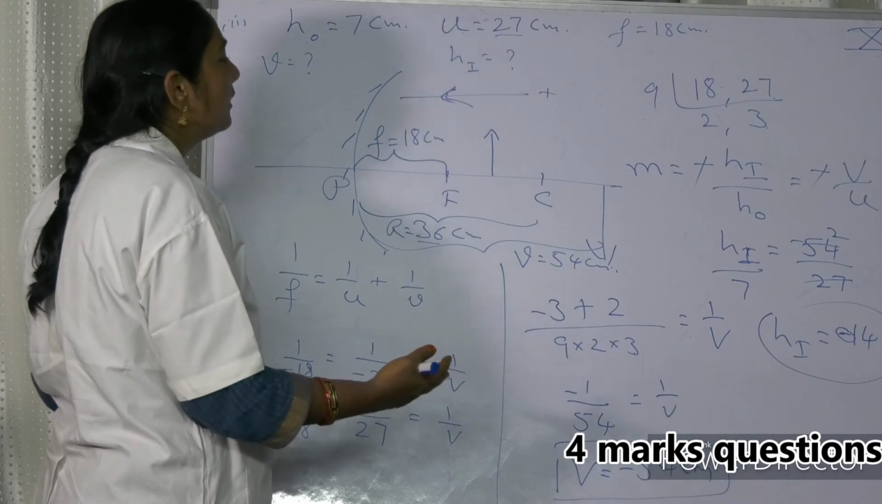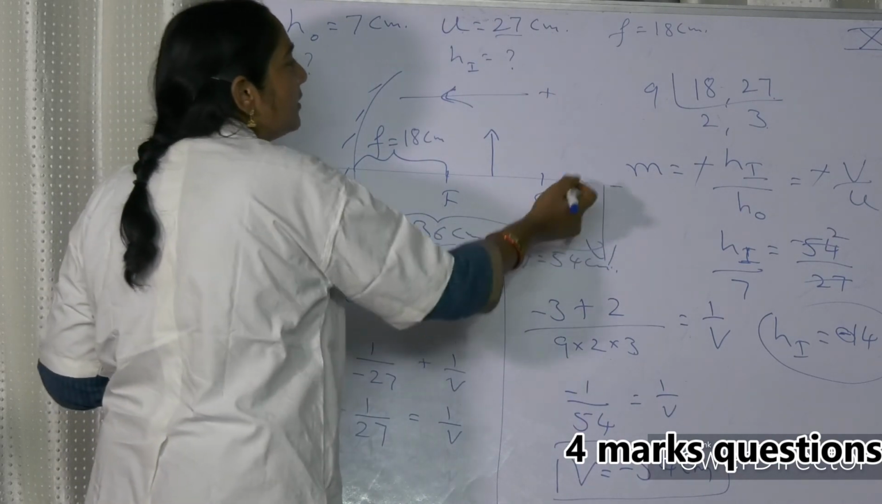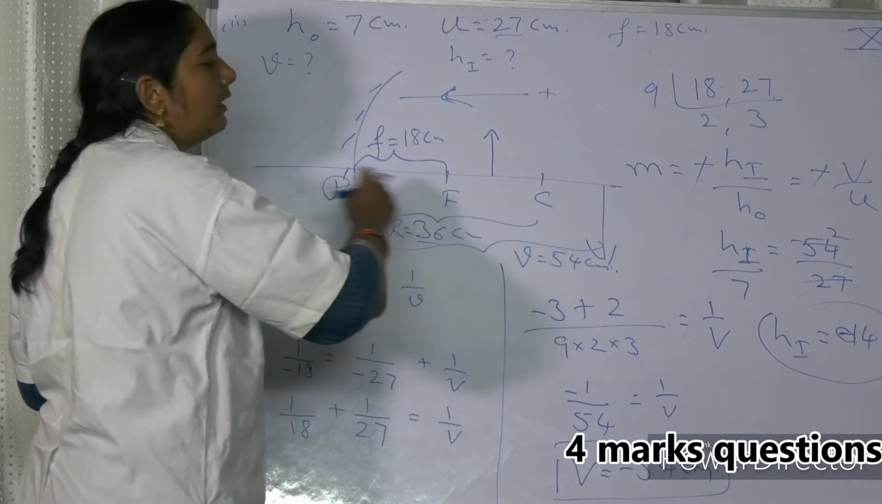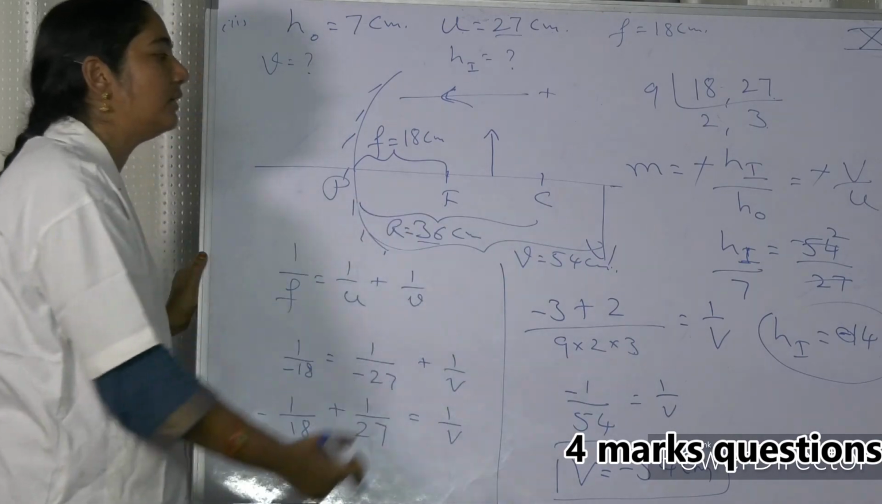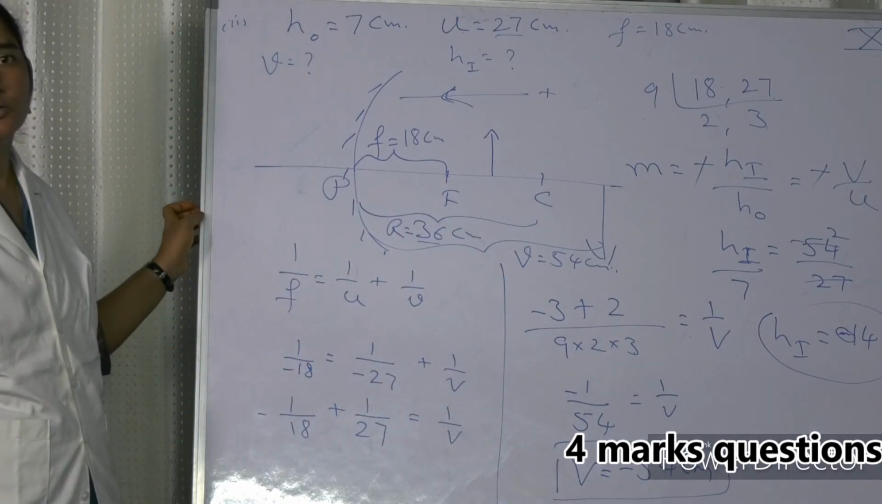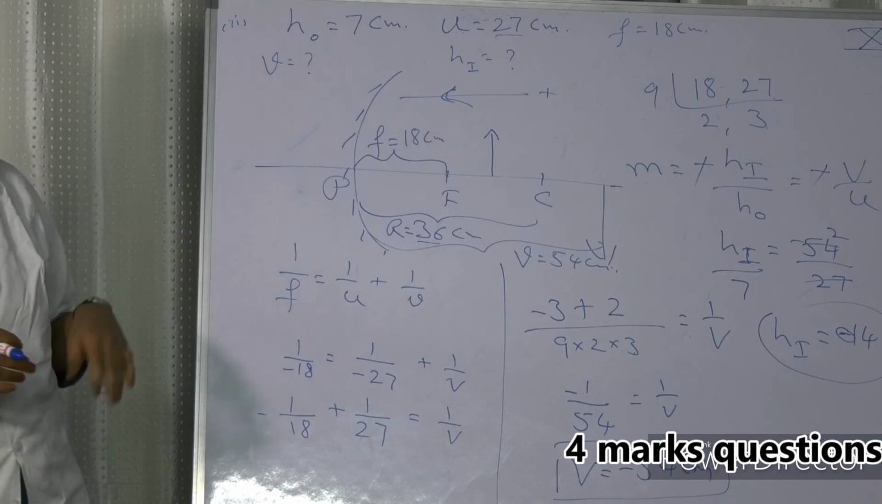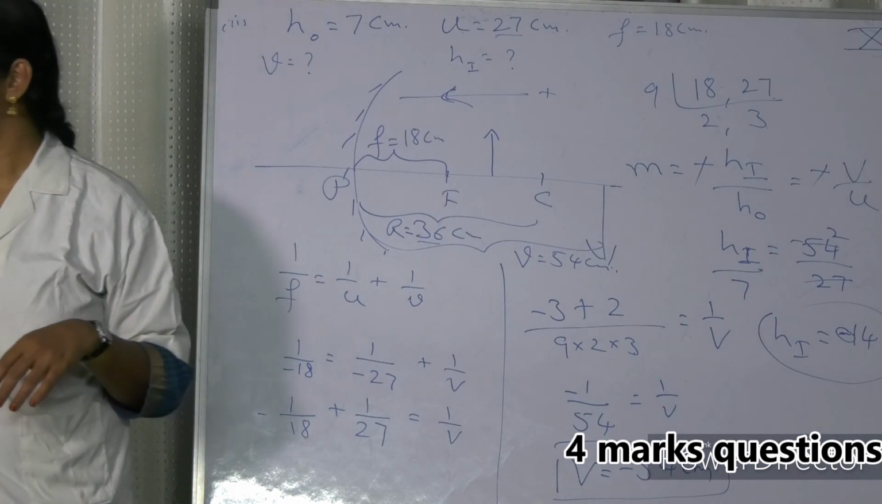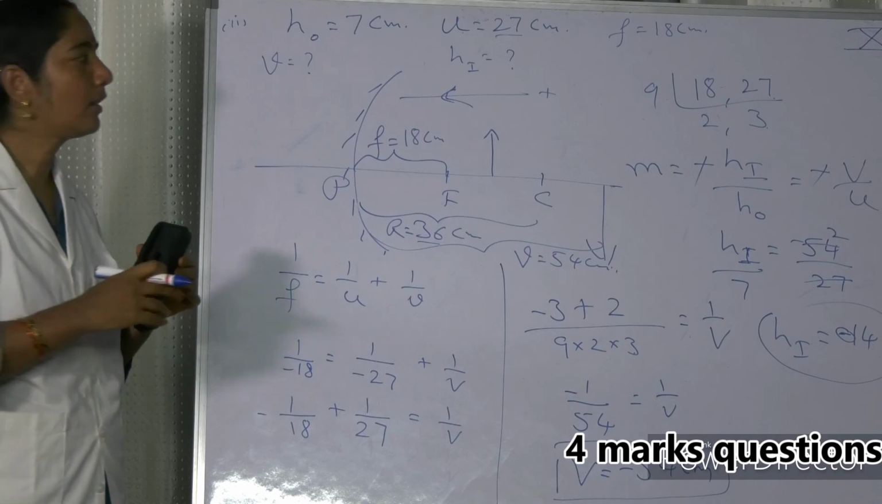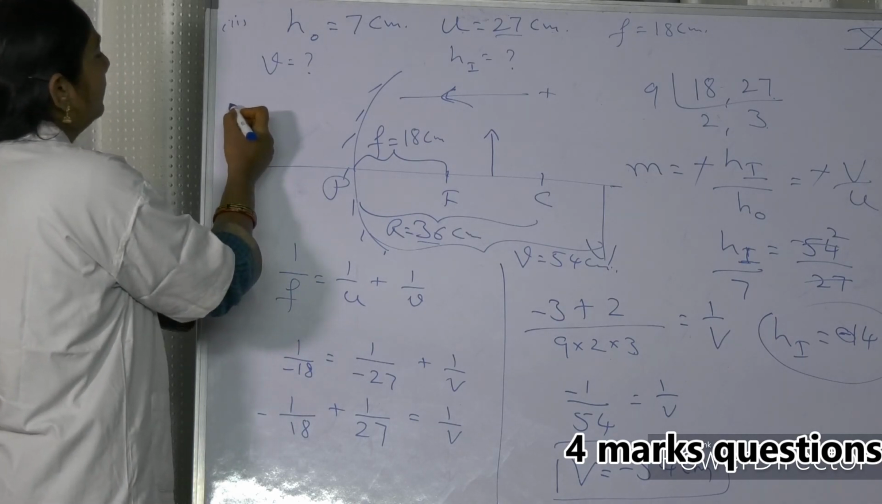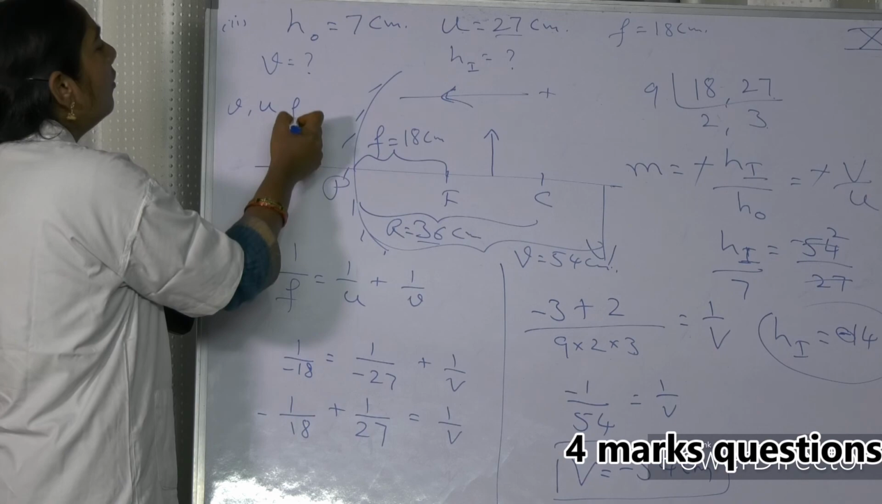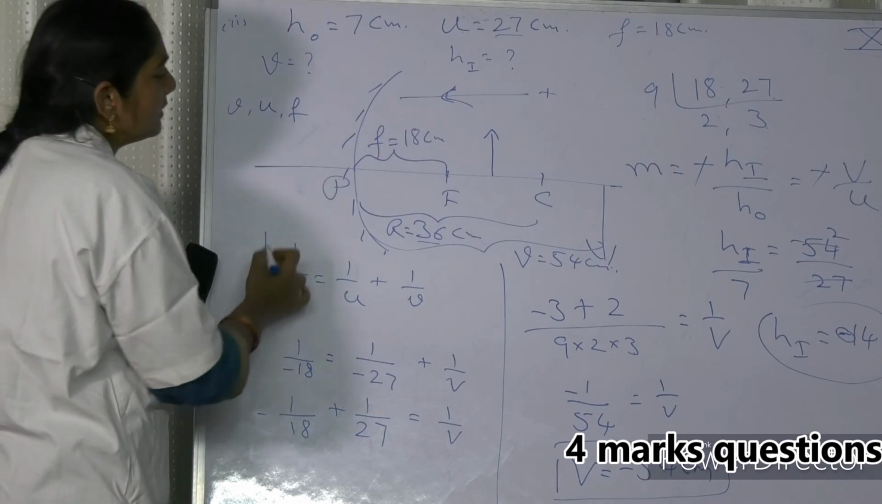Now he is asking the nature. Nature of the image is magnified, inverted and a real image beyond C. So that's the problem. I think this question is complete. Right. Next. Question number 9. Derive the relation between object distance, image distance and focal length. Okay, this is already known to you. This is the formula he is asking.